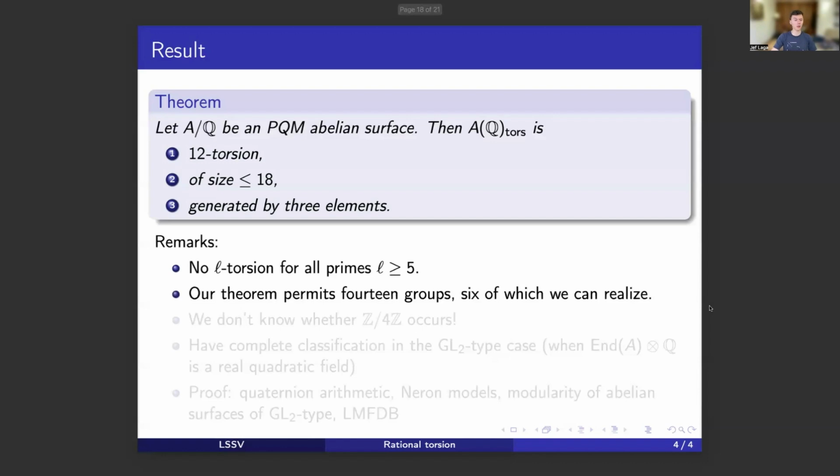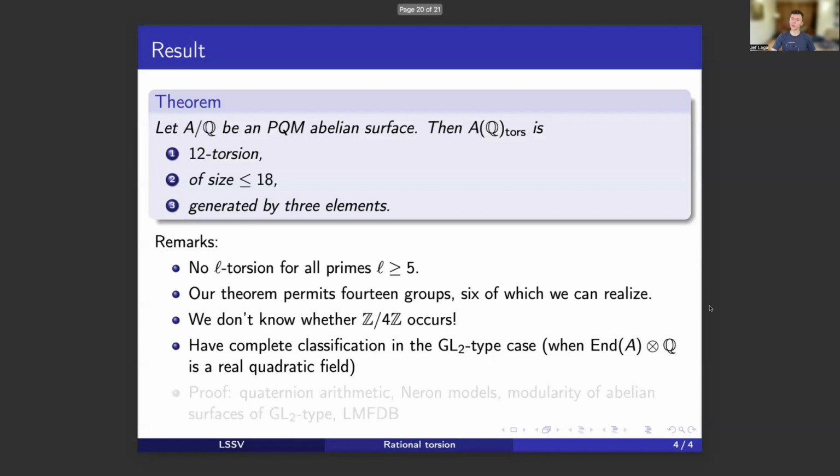And if you do the group theory, or look at all finite abelian groups that satisfy these three conditions, then we get 14 groups satisfying these three conditions, but we can only realize 6 of them. We can realize them infinitely often. So it is still an open question, an open question of our paper, whether the 8 remaining groups can be realized or not. Most notably, we do not know whether Z mod 4Z occurs. So we do not know whether there exist points of order exactly 4 on PQM abelian surfaces.